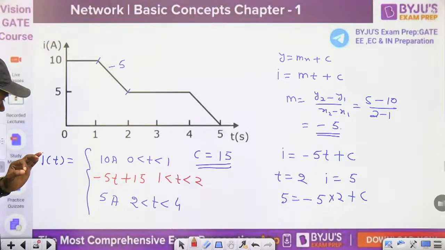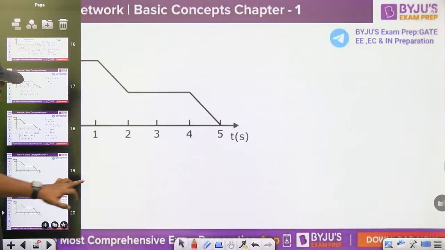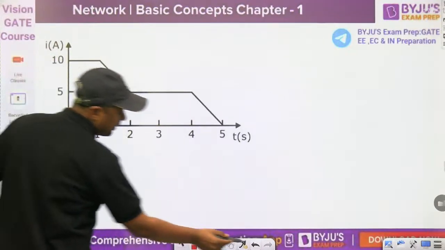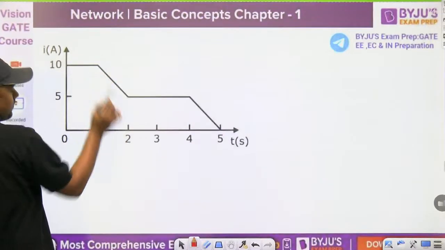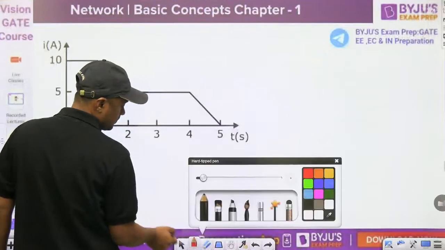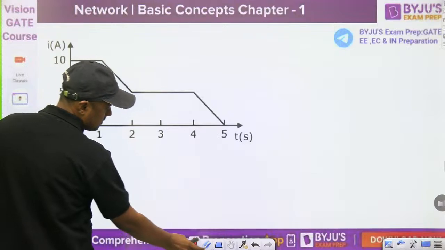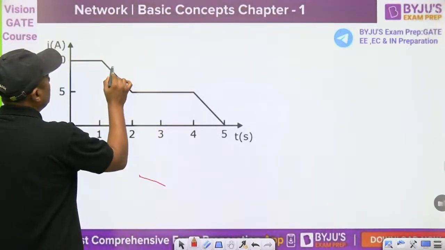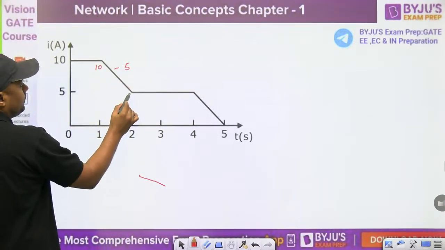Similarly, now I am giving you a very quick method for this. For example, here, in one step it will reduce by what? Minus 5. So this is 10. Minus 5 is the slope. So what is this value? 10. What is this value? 5.